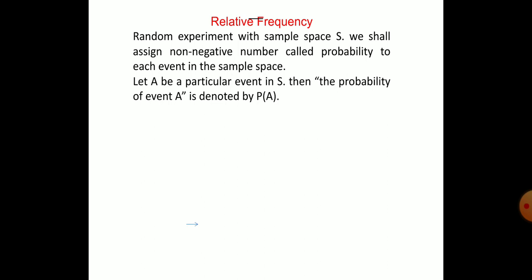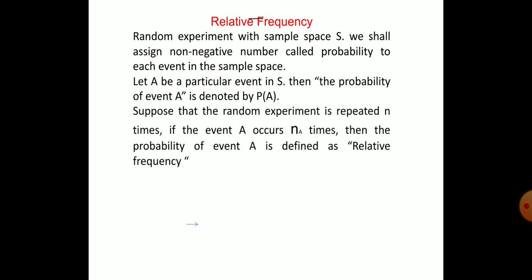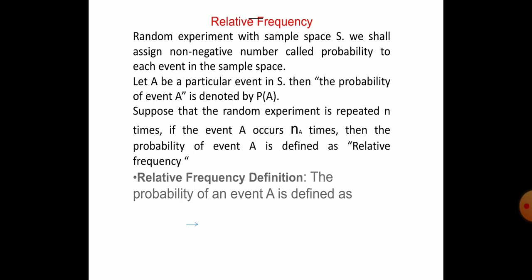Suppose that a random experiment is repeated n times. If event A occurs n of A times, then the probability of event A is denoted by P of A. Try to understand the probability of event A. Suppose the random experiment is repeated n times. If the event A occurs n of A times, then the probability of the event is defined as the relative frequency.